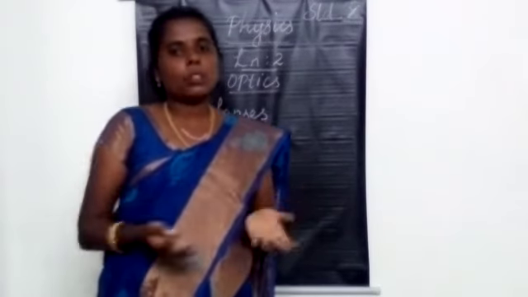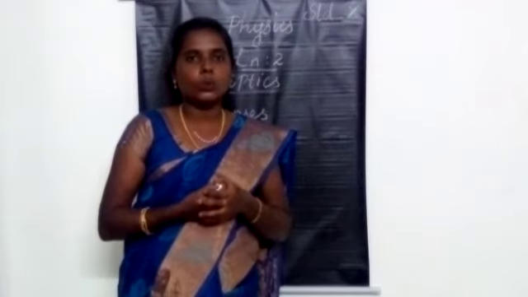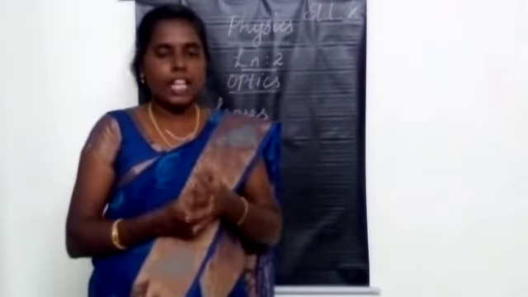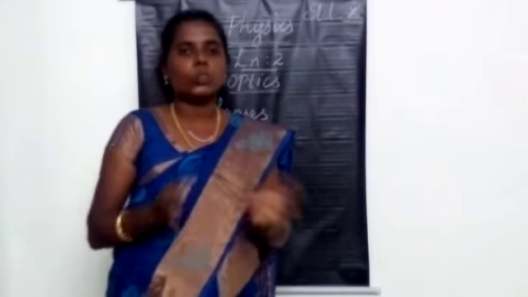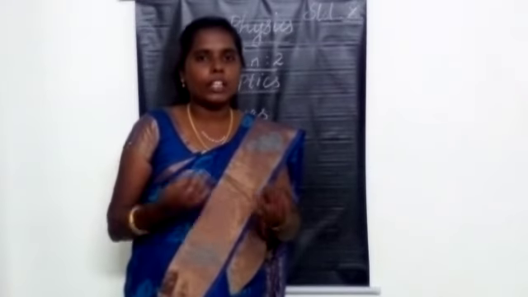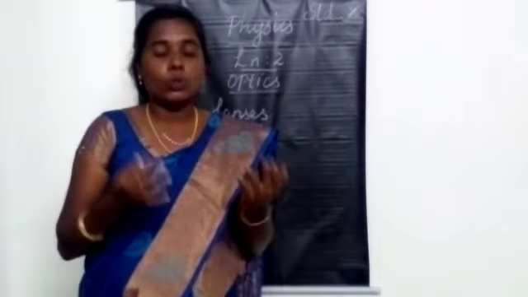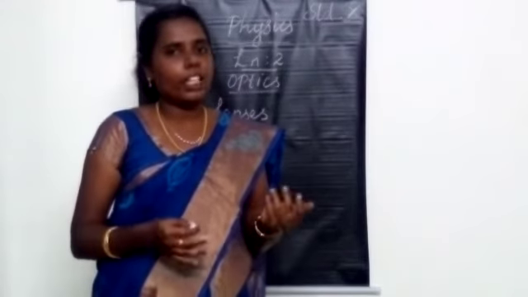There are two types of lenses. What are the two different types of lens you all learned in the lower classes? Yes, concave lens and convex lens. Now how can we identify the two different types, concave and convex?